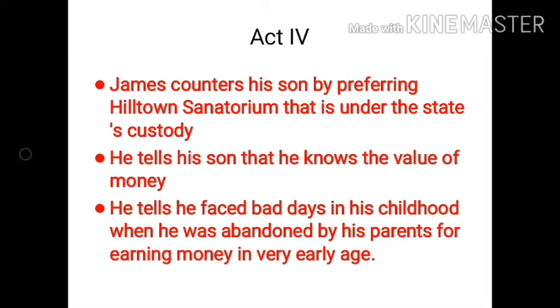His parents didn't take care of their child. So that's why he knows how difficult it is to earn money, and that's why he doesn't like to spend money on his family. So here he justifies his claim that he knows the value of money. The matter is simple.